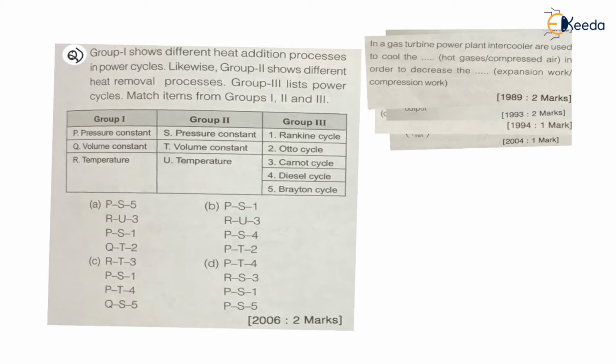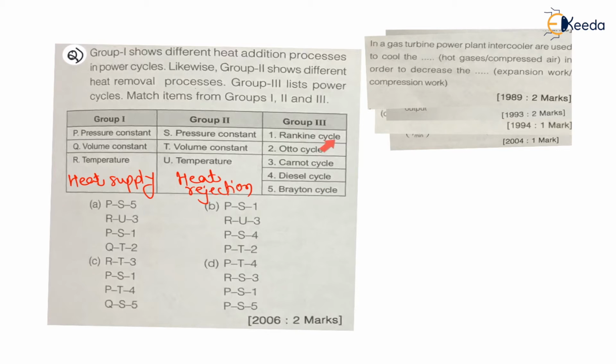Now, the question is: group 1 shows different heat addition processes. Here in group 1, all are heat addition processes, right? We can say in group 1 it is heat supply. Likewise, group 2 shows different heat removal processes, means in group 2 it is heat rejection processes. And then group 3 lists power cycles.